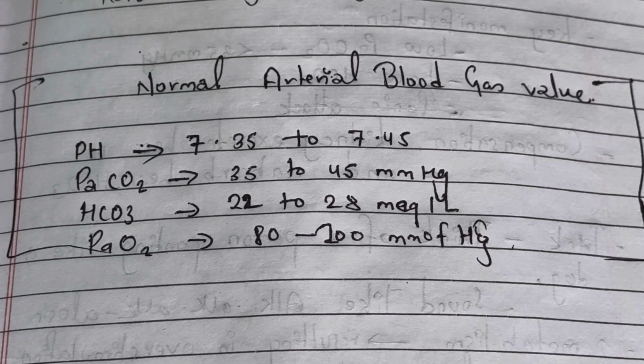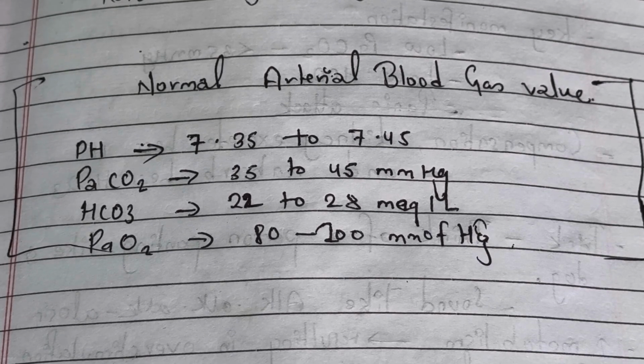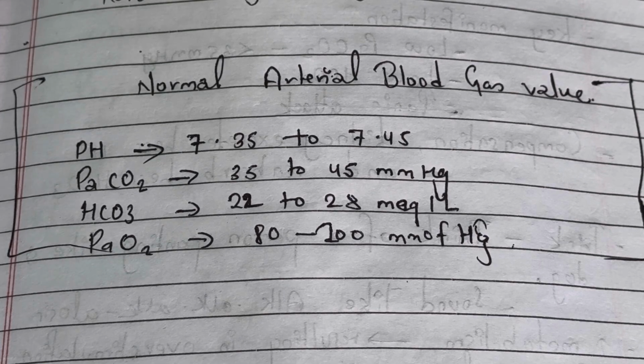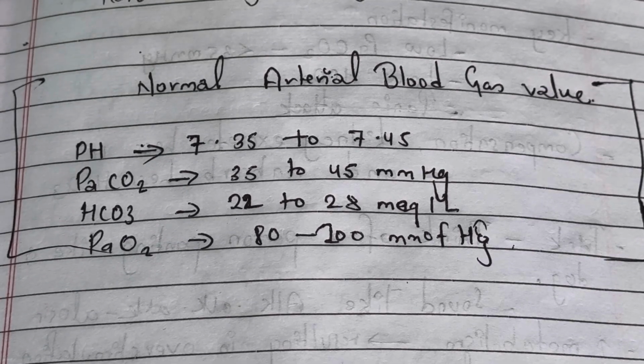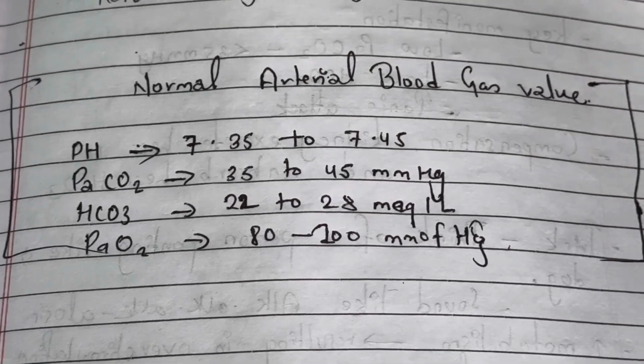The normal arterial blood gas values are: normal pH is 7.35 to 7.45, normal partial carbon dioxide level is 35 to 45 mmHg, normal bicarbonate level is 22 to 28 mEq per liter, and normal partial pressure of oxygen in the blood is 80 to 100 mmHg. To define the difference between alkalosis and acidosis, you have to know these values.